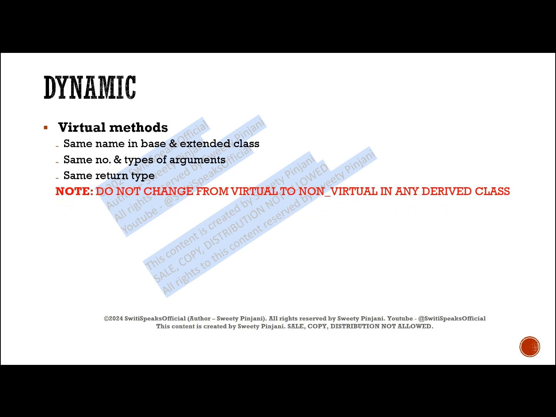One important thing you have to note: if the method is virtual, you should not make it non-virtual in the derived class. Keep it as virtual only. This is what we recommend. Why are we keeping it virtual? Because say there is another derived class which is derived from your derived class, that can also implement the method. It can be implemented again and again in multi-level inheritance. We learned about multi-level inheritance wherein you have a base class, you can create a child class from that, then you can create a child class from your child class and so on. So in that case also we want to have polymorphism.